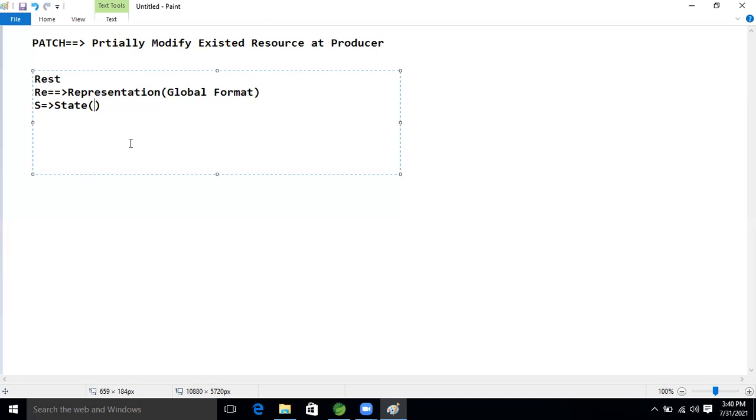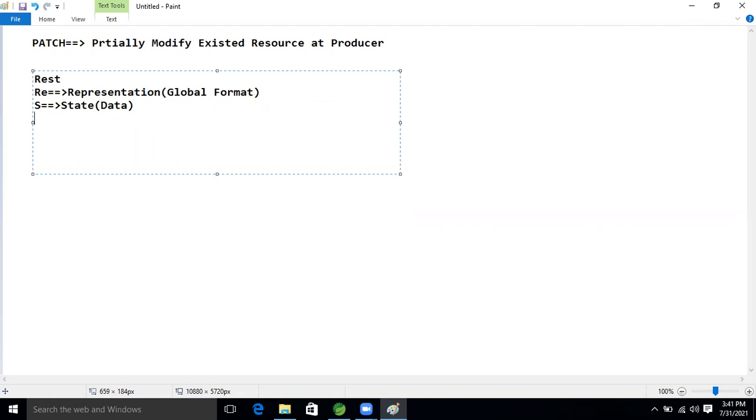State and behavior. Anyone heard about these things in the OOP concept? Yes, heard, Ravi. Yes. So same like here, state is nothing but data. Come on, everyone. Yes, sir. Okay, good.